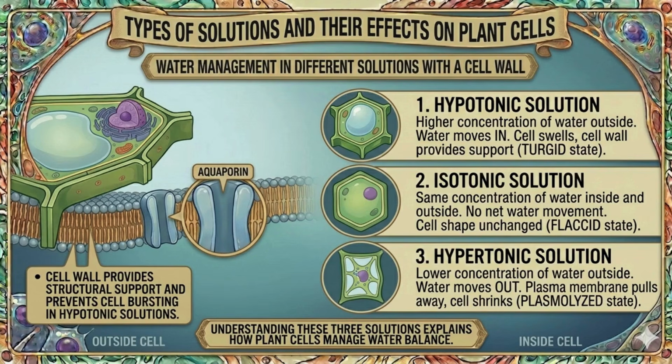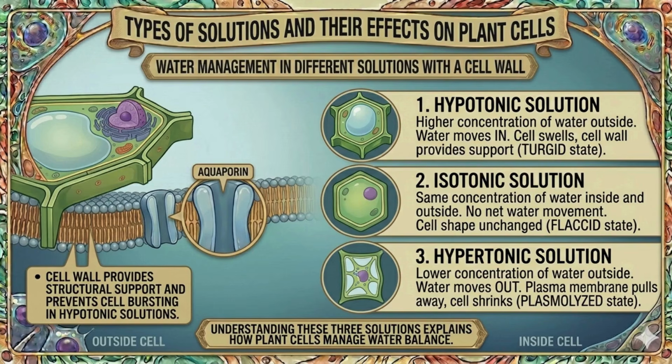Hypotonic solution. If the medium surrounding the cell has a higher water concentration than the cell, meaning it's very dilute, water will move into the cell. As a result, the cell is likely to swell up. Isotonic solution. If the water concentration is exactly the same inside and outside, there is no net movement of water. The cell will stay the same size. Hypertonic solution. If the medium has a lower concentration of water than the cell, meaning it's very concentrated, water will leave the cell. This causes the cell to shrink.